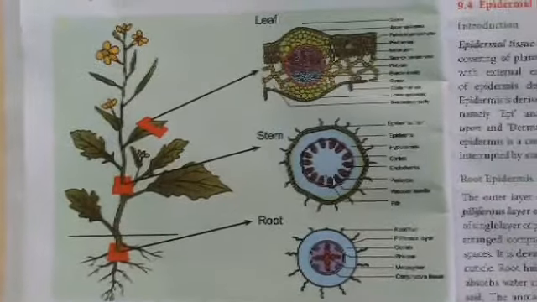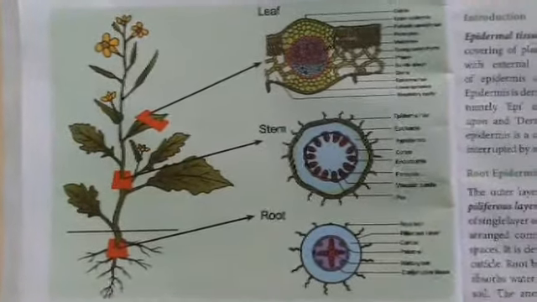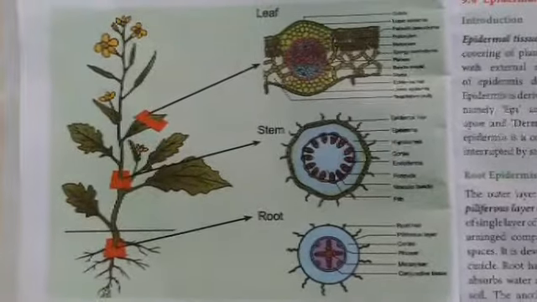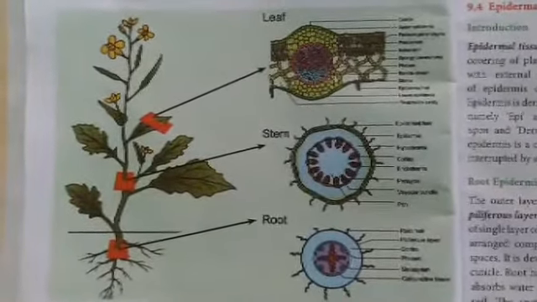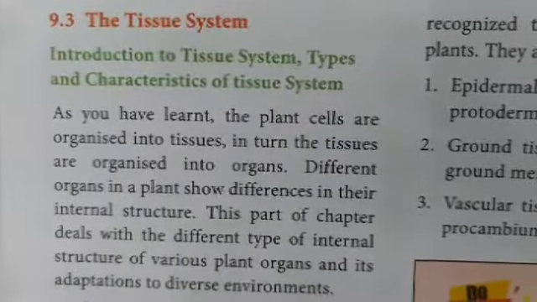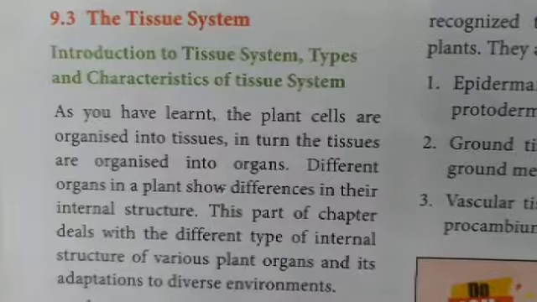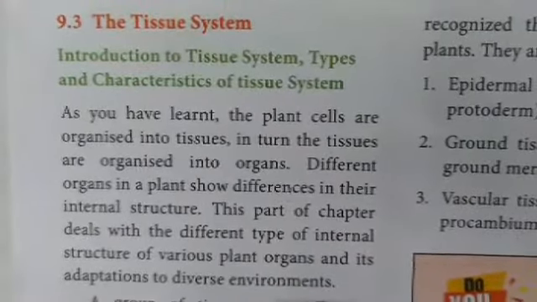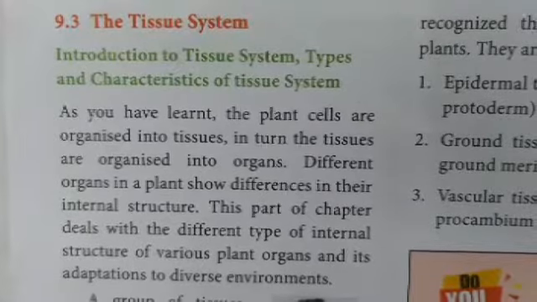So what is meant by tissue? A tissue is a group of cells which are similar in structure and function. A group of tissues together make the organ. Different organs together make the organ system.